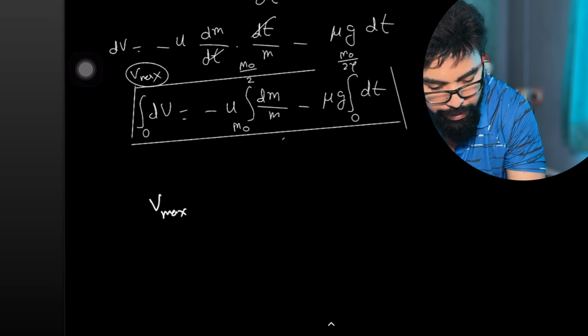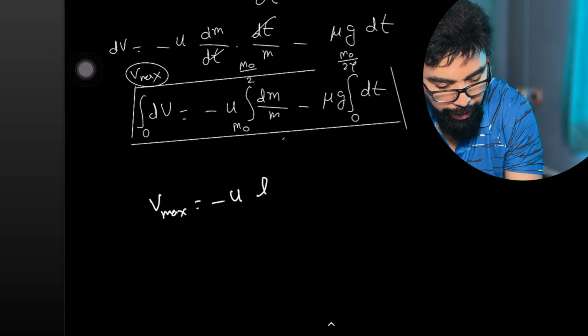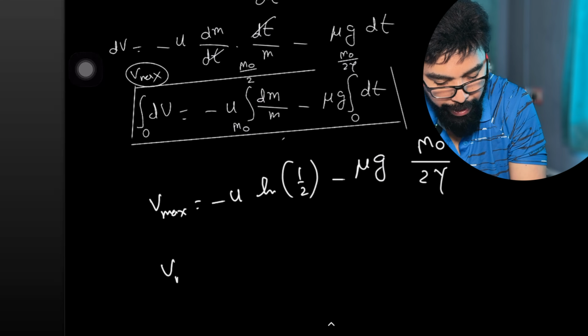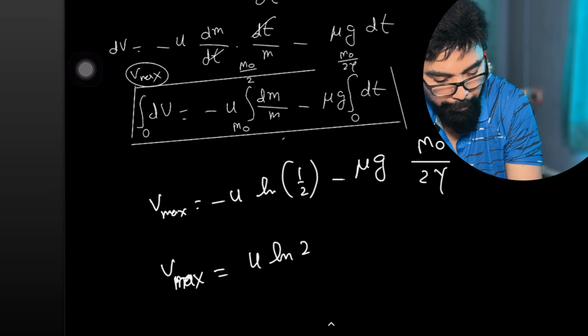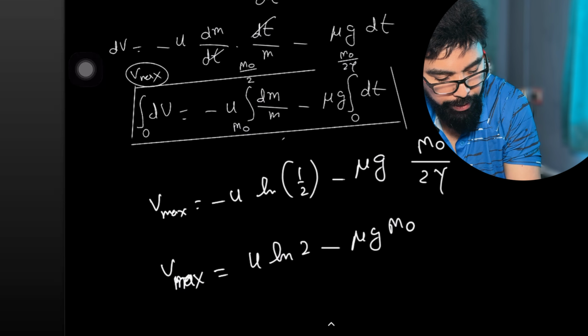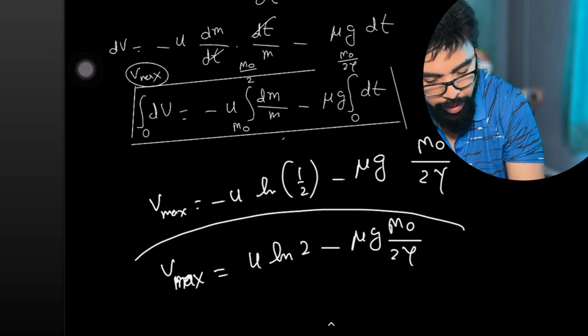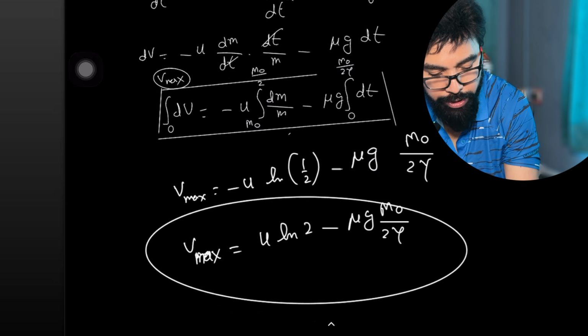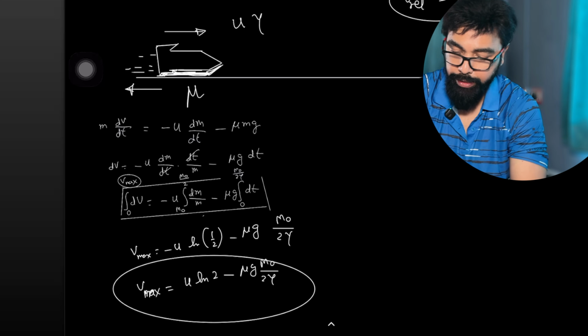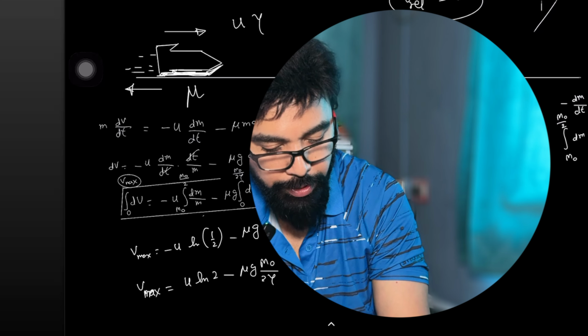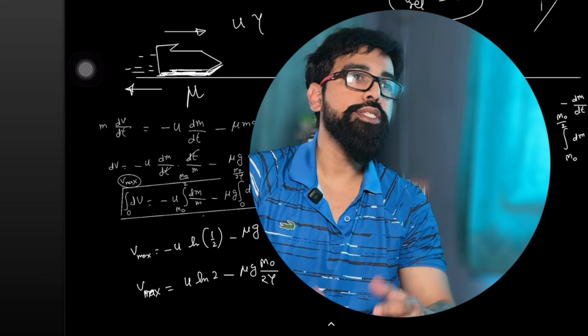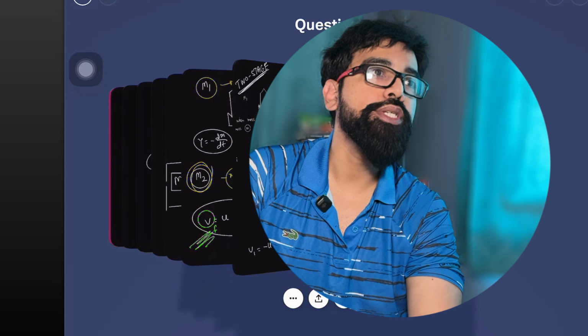So Vmax is equal to minus u ln (m0 by 2 over m0) minus mu g m0 by 2 gamma. So it cancels out, it becomes half. So Vmax is equal to u ln 2 minus mu g m0 divided by 2 gamma. So this is the maximum velocity attained by the rocket. Go through this equation.